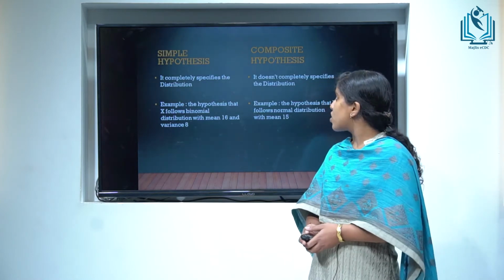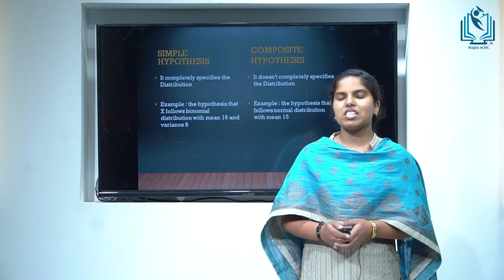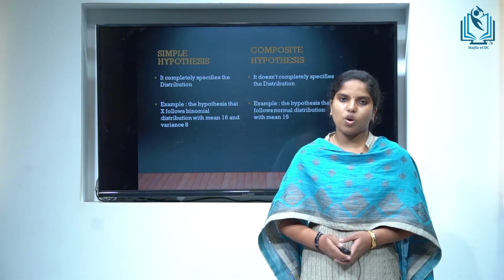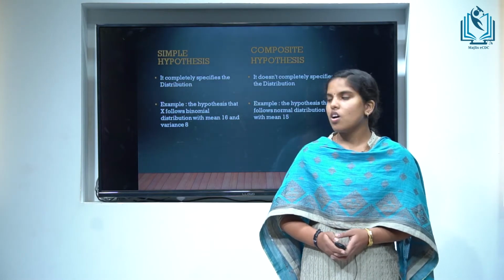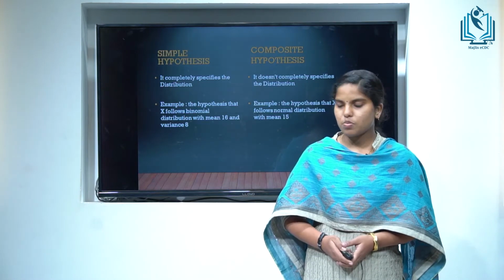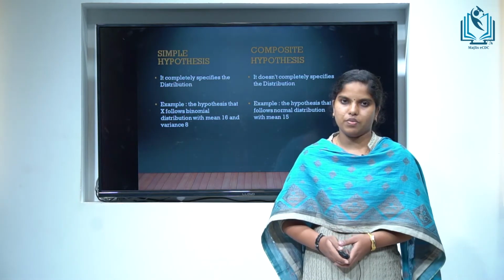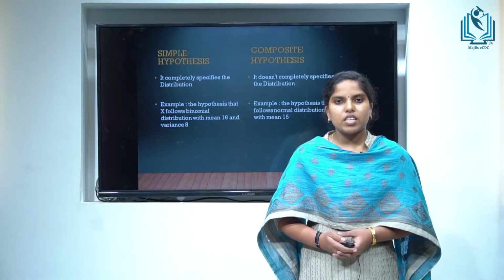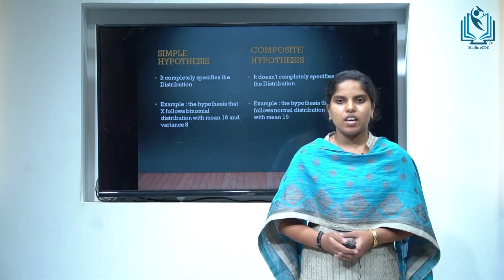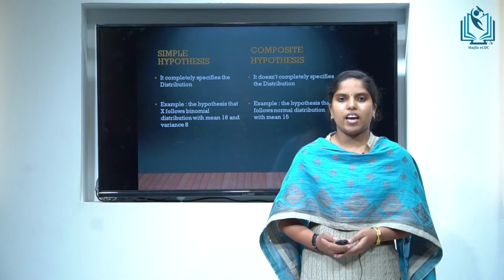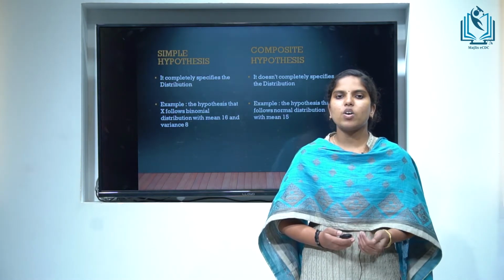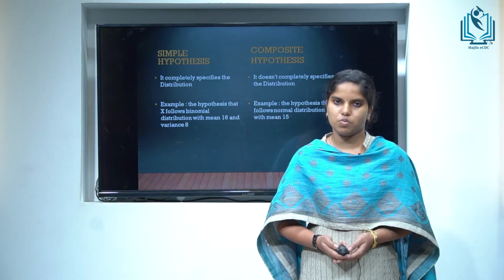Next is composite hypothesis. The hypothesis which does not completely specify the distribution is called a composite hypothesis. For example, the hypothesis that X follows a normal distribution with mean 15. There are two parameters in the normal distribution, which are mean and variance, and here we only have the information about mean. Therefore, it does not completely specify the distribution.